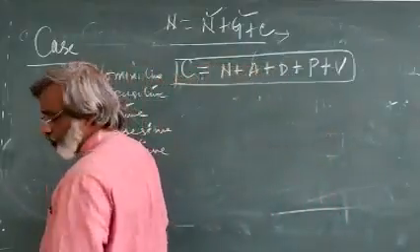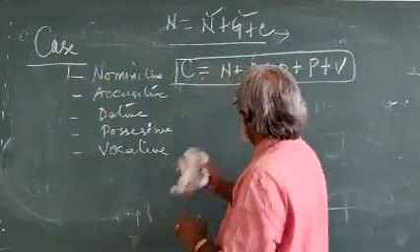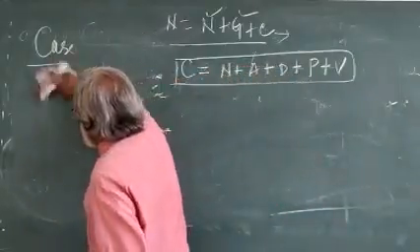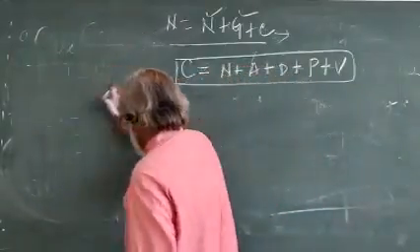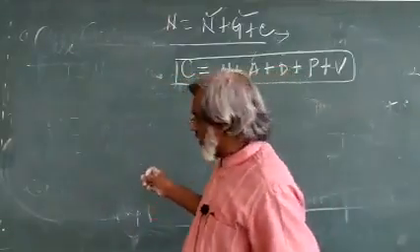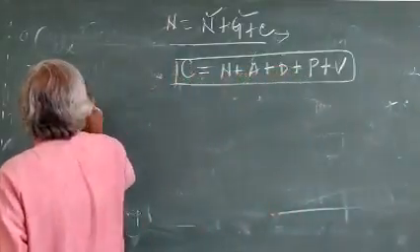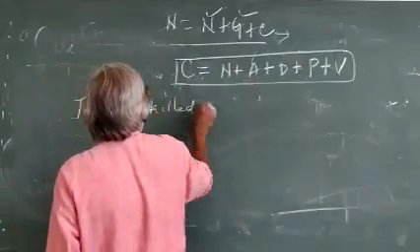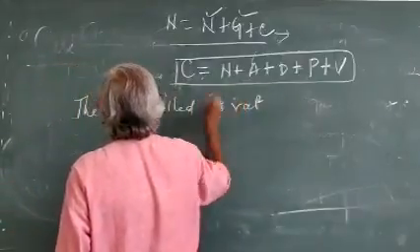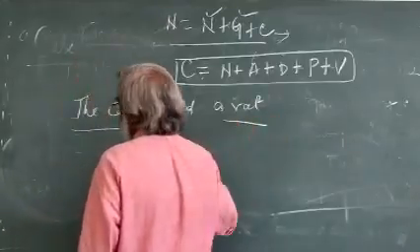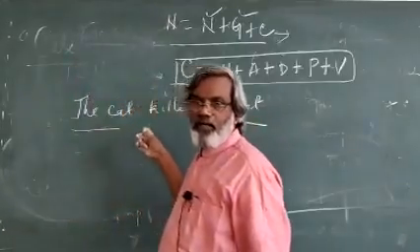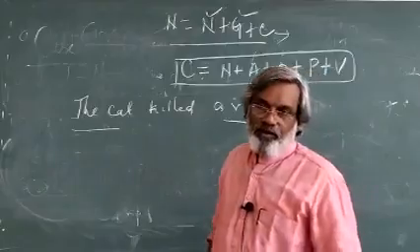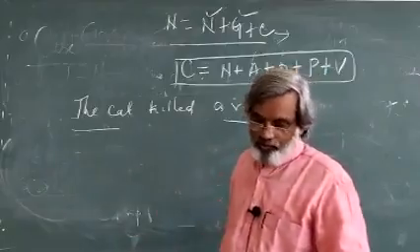For example, we'll take how to identify and understand all these cases. You take one example. We give you only examples. The cat killed a rat. One example: the cat, a rat. All right, the cat killed a rat. We are explaining all the cases.